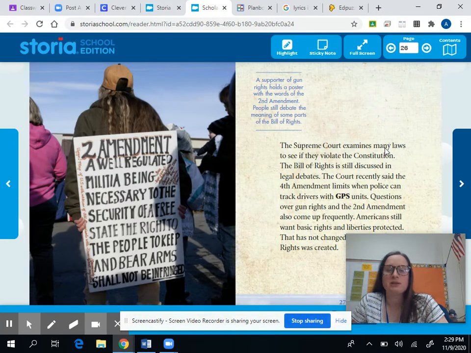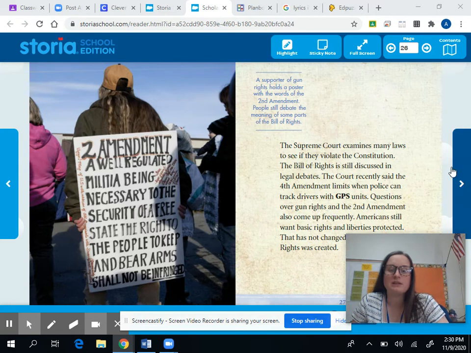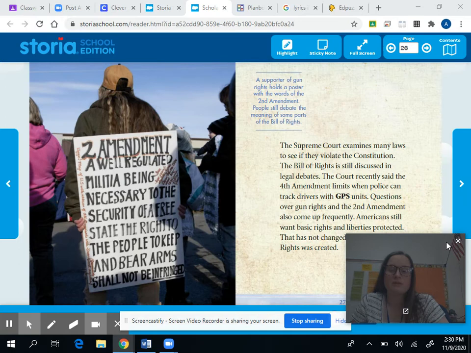The Supreme Court examines laws to make sure if they violate the Constitution. The Bill of Rights is still discussed in legal debates. The court recently said that the Fourth Amendment limits when police can track drivers with GPS. Questions over gun rights come up very frequently. Americans still want their basic rights and liberties protected. That has not changed, and that is why the rights were created.